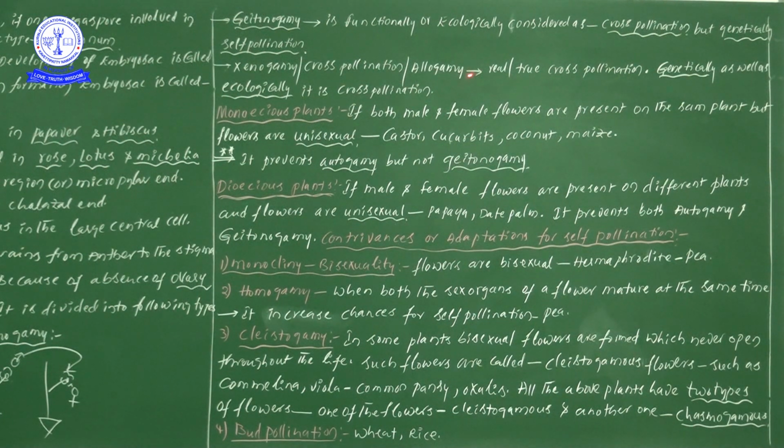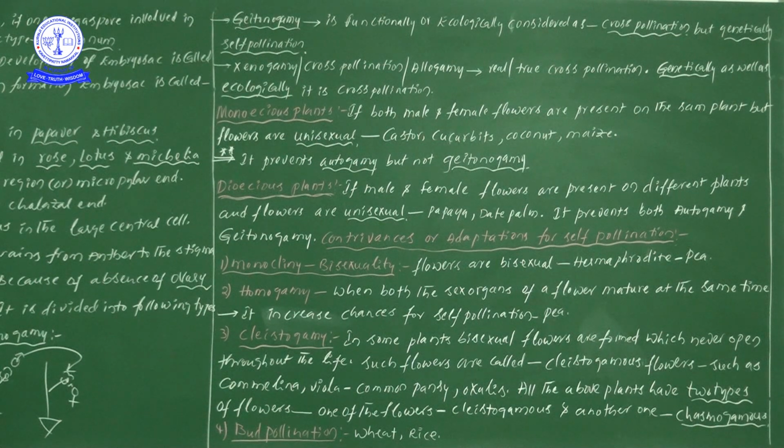Xenogamy, or cross pollination, or allogamy is the real or true cross pollination. We consider it cross pollination genetically as well as ecologically, that is, genetically, ecologically and functionally.